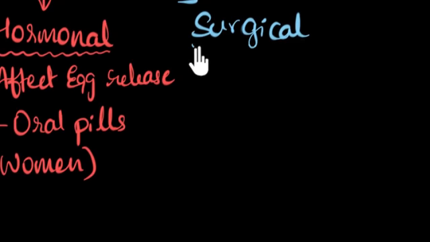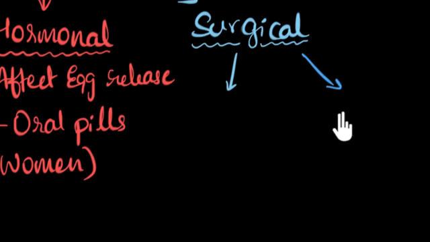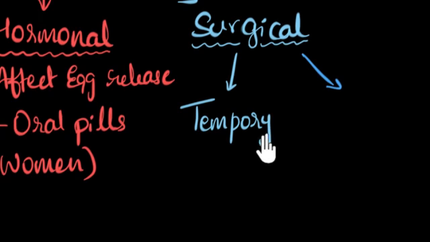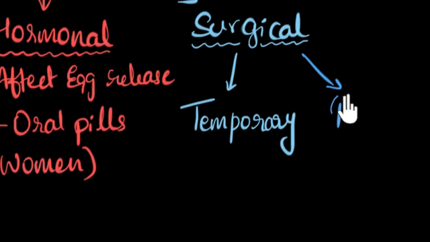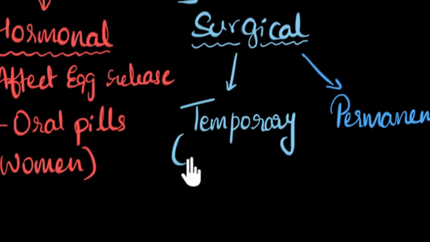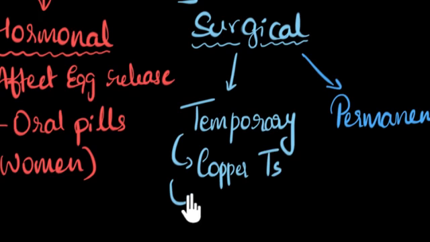And that now brings us to the third one, the surgical method. As the name suggests, here, some kind of surgeries need to be performed. Now, depending upon the kind of surgeries, we can further classify it into two kinds. There are certain surgeries that can be done to have temporary contraceptives. These are temporary methods. And there are some others which give permanent contraception. Permanent. Okay, let's start with the temporary ones. The most common temporary ones would be copper T's, and I'll explain that in a second. Copper T's or loops.